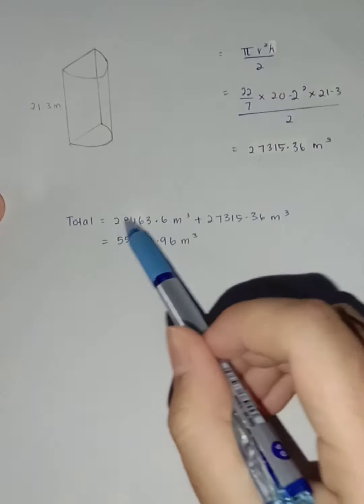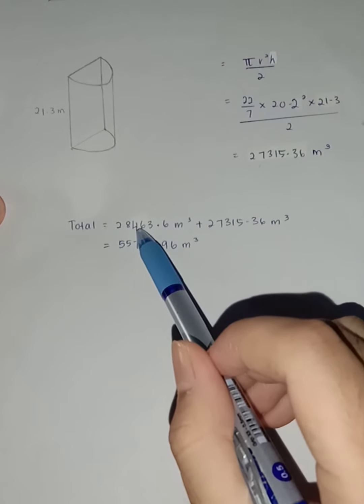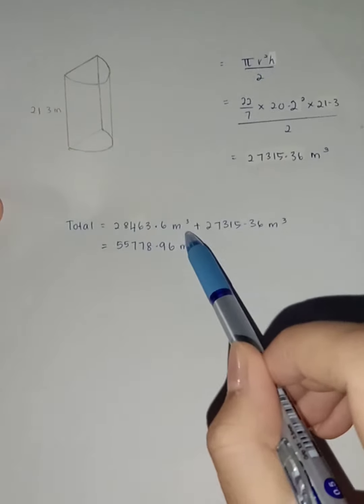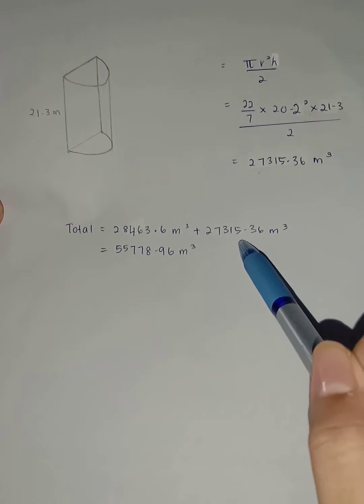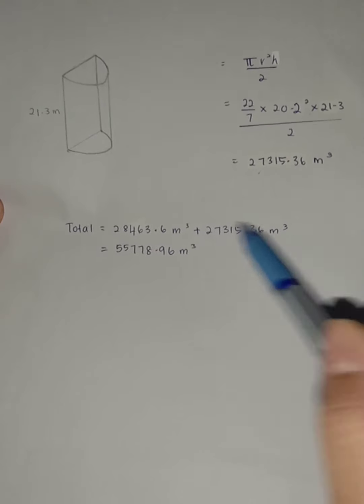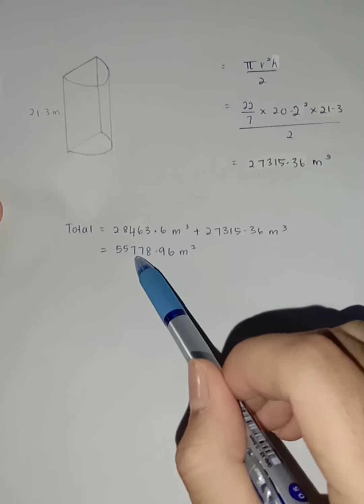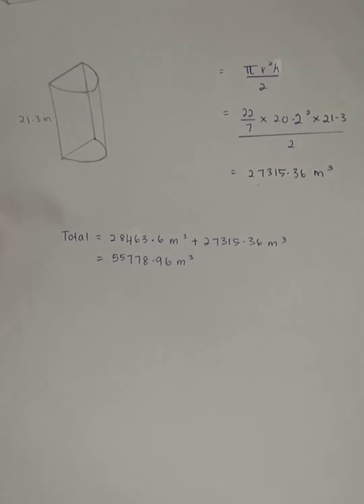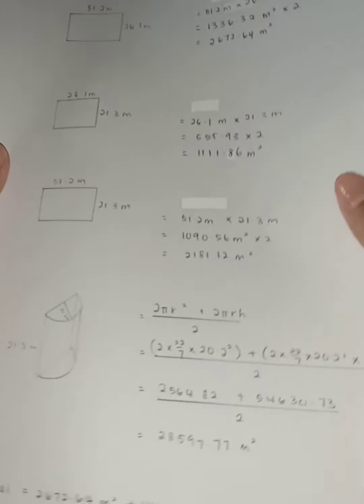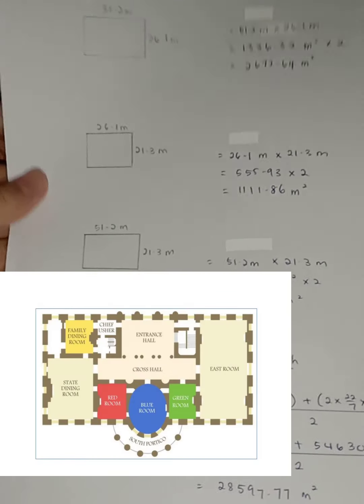So the total volume is 28,463.6 meter cube plus 27,315.36 meter cube, which is equal to 55,778.96 meter cube.